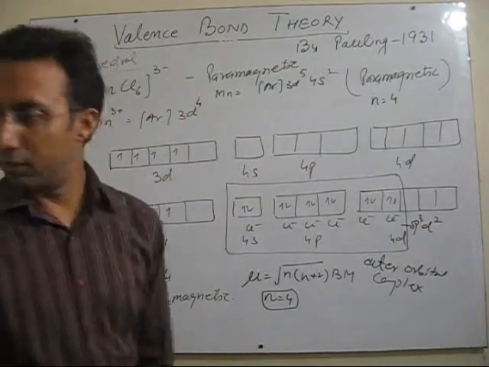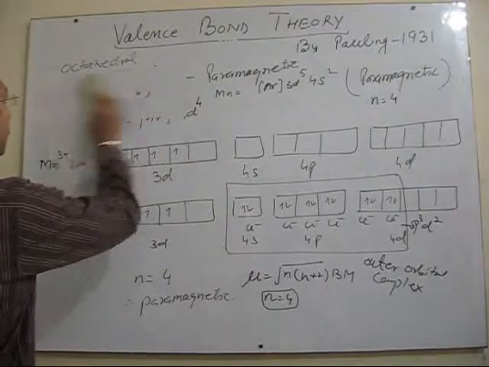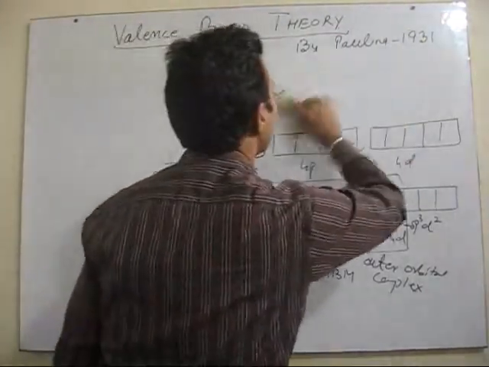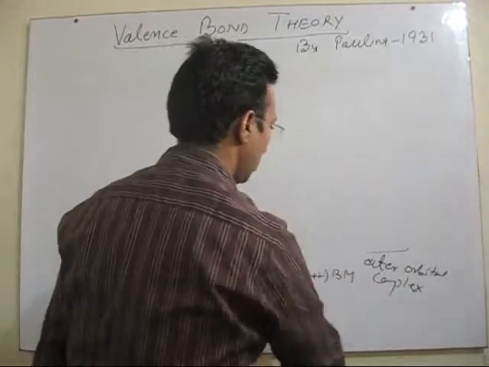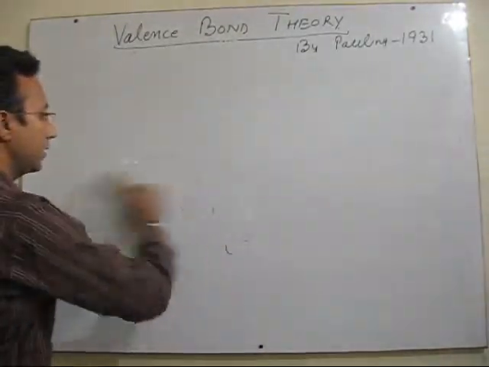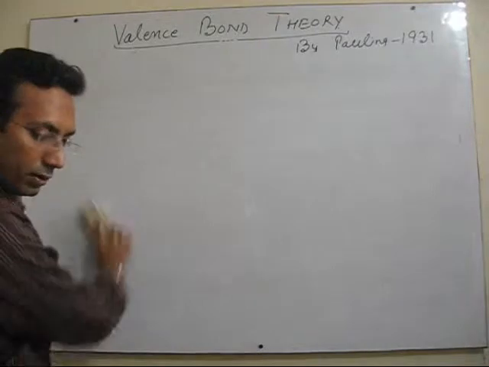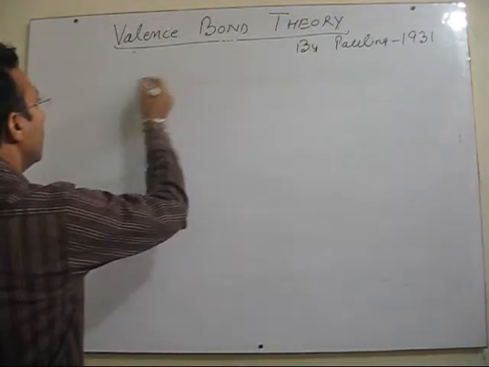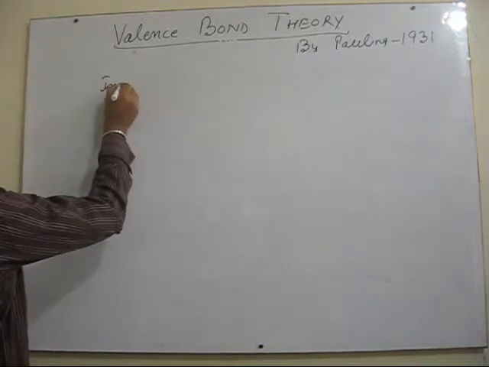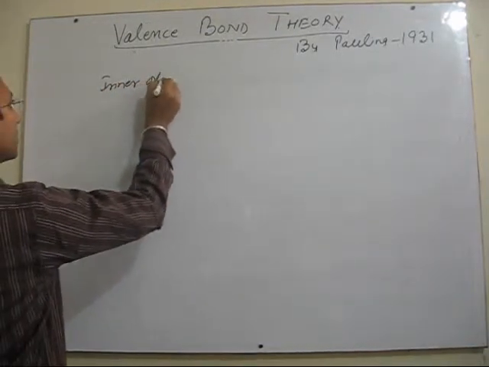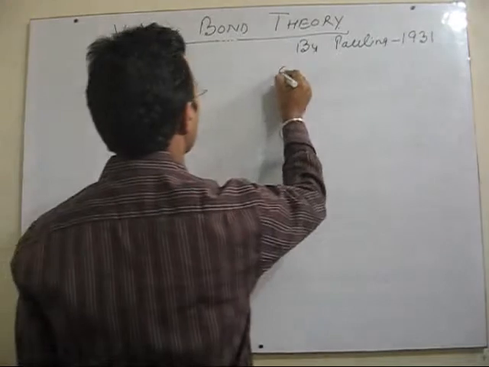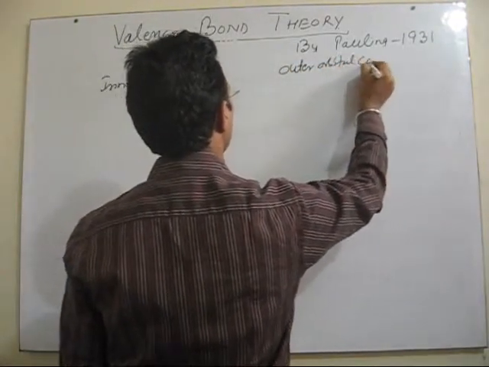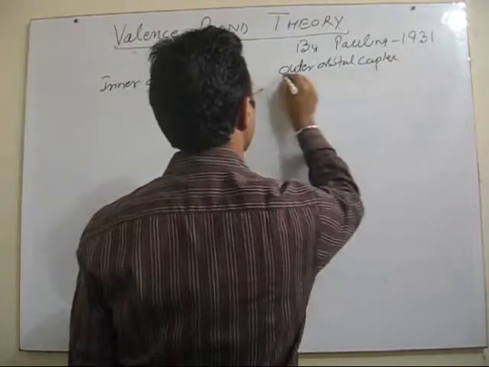Right. Now let me summarize the valence bond theory for octahedral complexes. We have seen in all the cases that two types of complexes are formed. One, inner orbital complexes, and the other, outer orbital complexes.